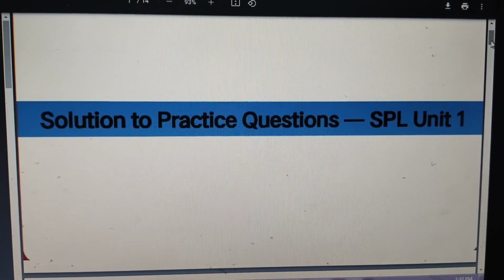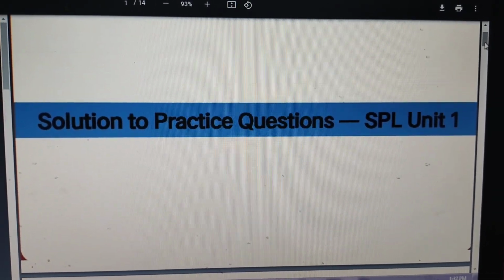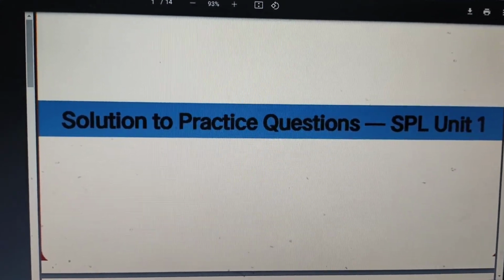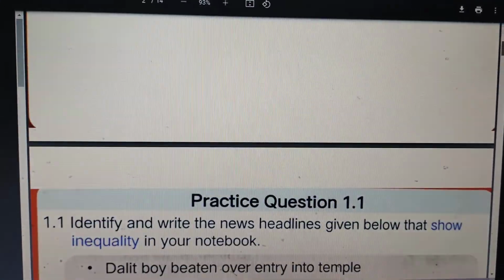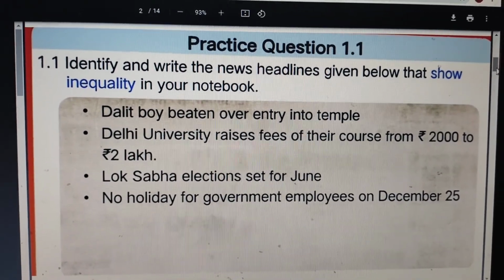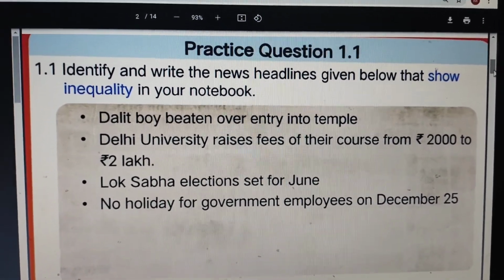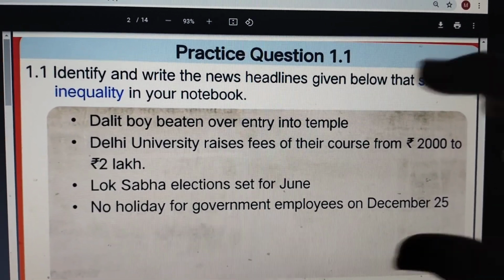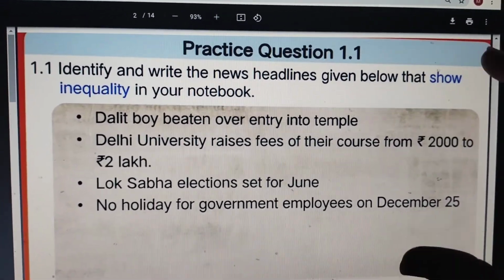Today we are going to see the solutions for the practice questions which are given in the Leadschool. So first let's move on to the first question, that is to identify and write the news headlines given below that show inequality in your notebook. This is an example which I can give you.